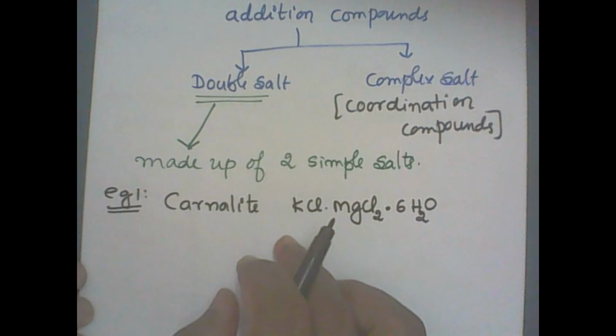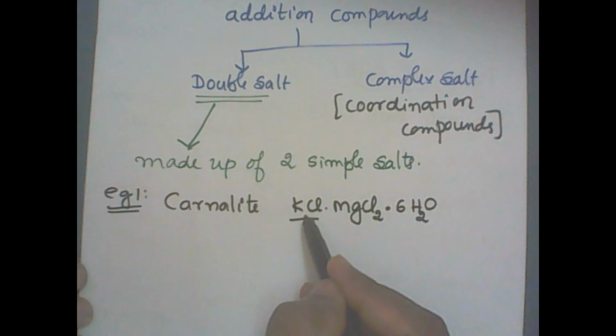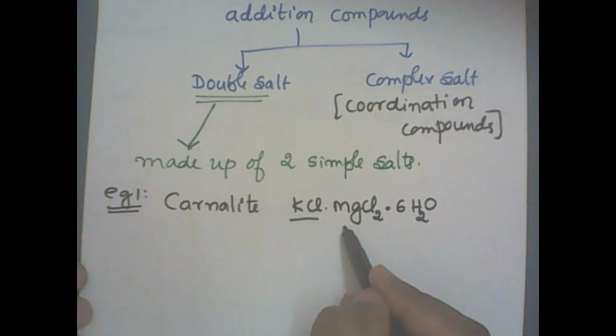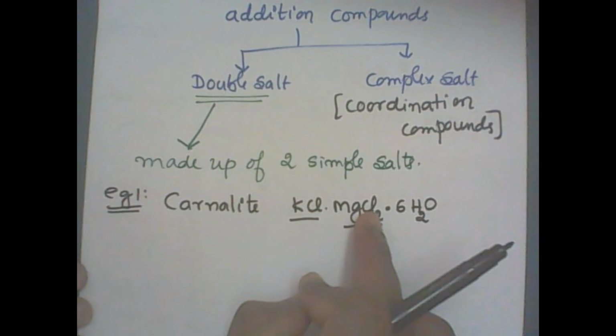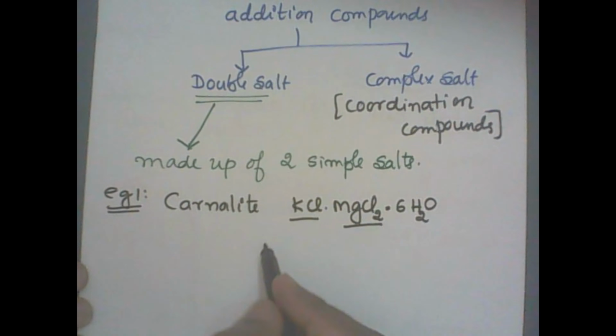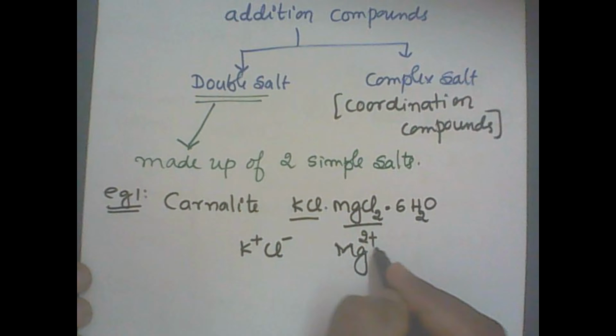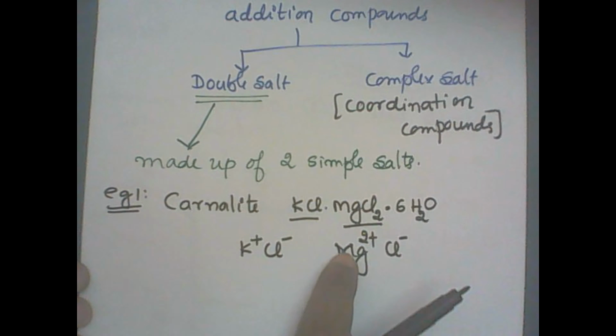Here there are two simple salts. One is the potassium chloride. When I say simple salt, one cation, one anion. Another simple salt, one cation, one anion, and water molecules 6. So what is the formula of potassium chloride? Potassium is K plus and chloride is Cl minus, so KCl we will write. Magnesium Mg2 plus and chloride Cl minus. Interchange the valency, MgCl2.